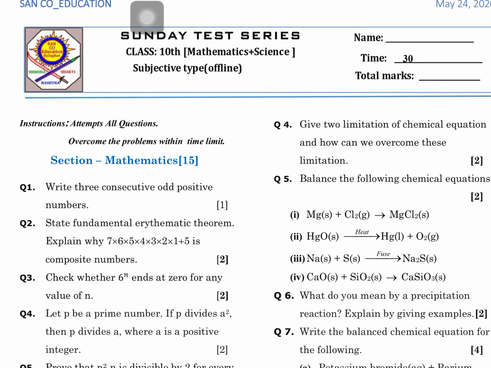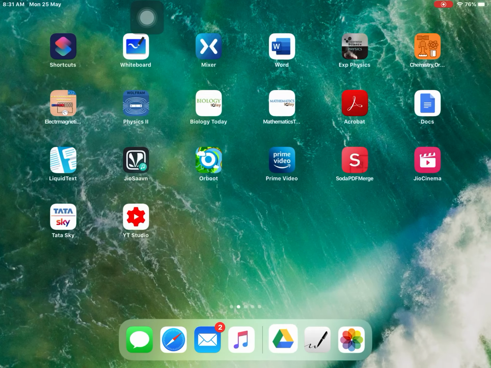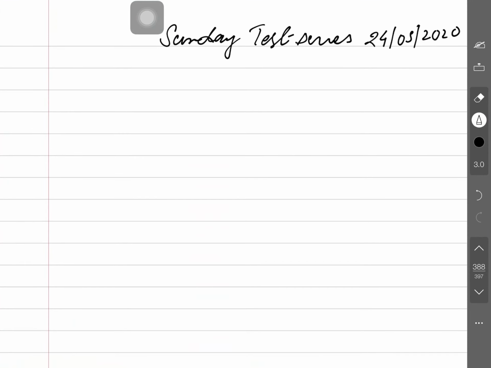First question: write three consecutive odd positive numbers. Three consecutive odd positive numbers. The answer one is three consecutive. Here you need to write down the section, mathematics. Section mathematics.